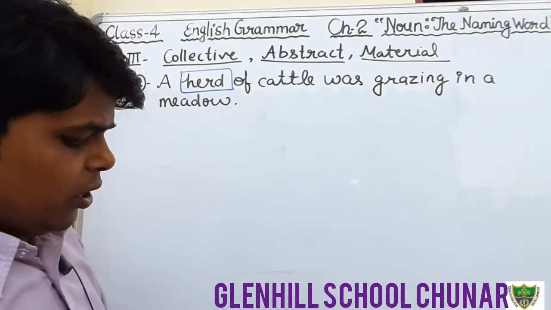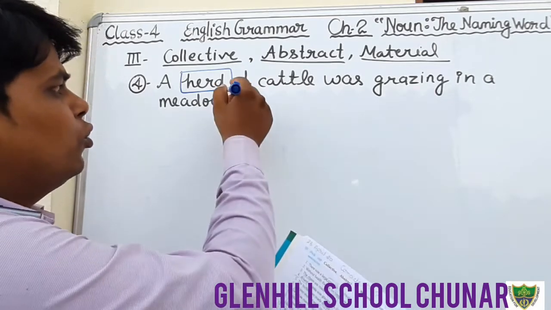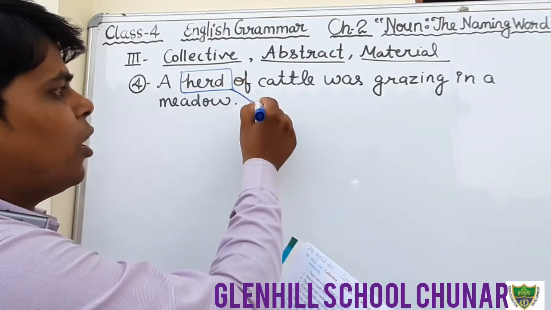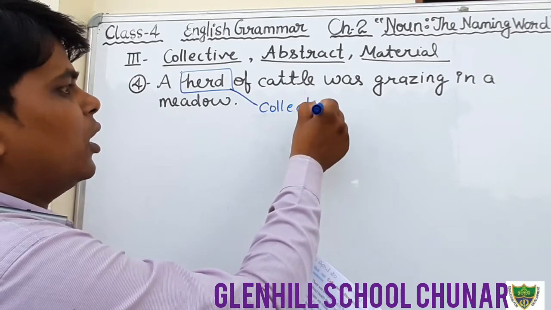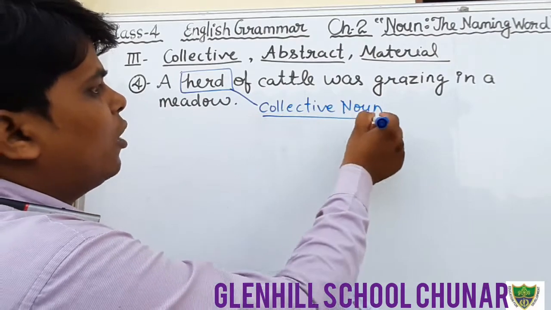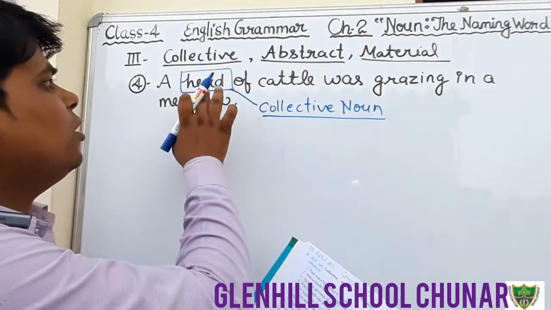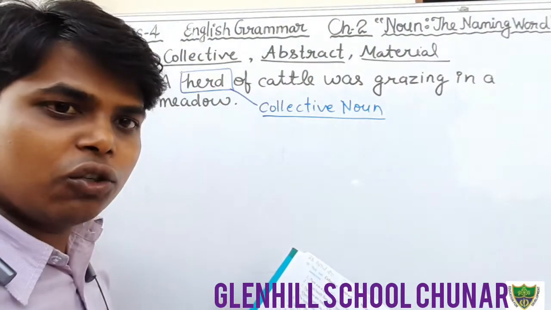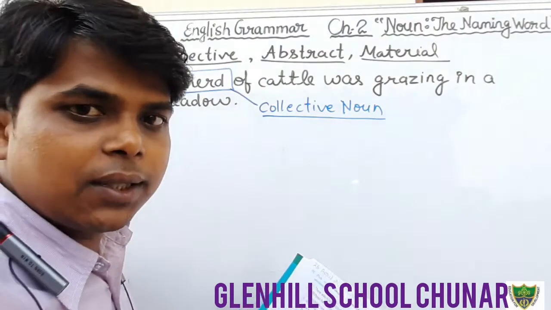Space is given here to tell what kind of noun is used in this sentence, so in the blanks you will fill in collective noun. Herd of cattle: here herd is used as a collective noun. It denotes a group of cattle, a group of domestic animals.